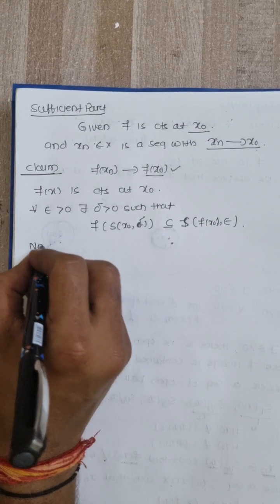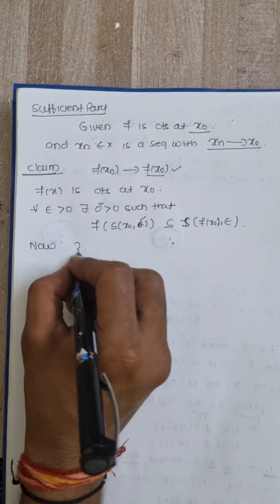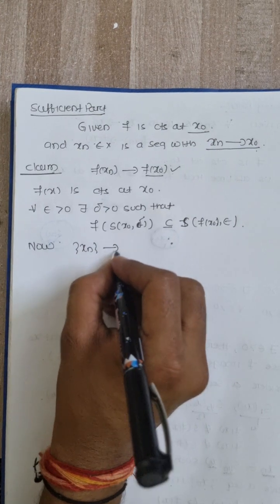Now again I will use the definition of xn converging to x0.